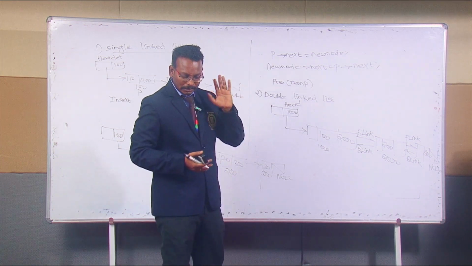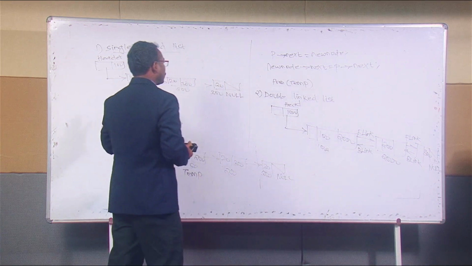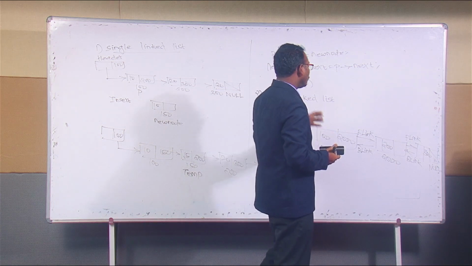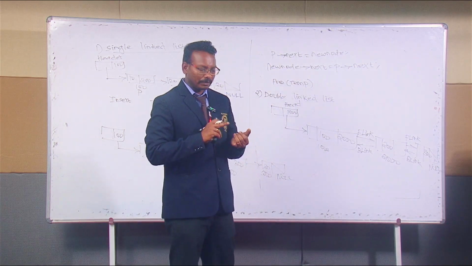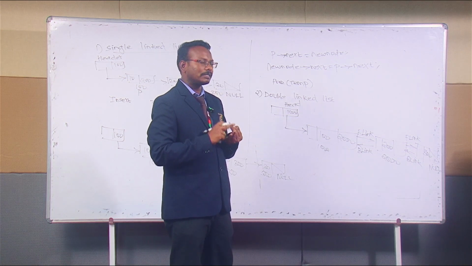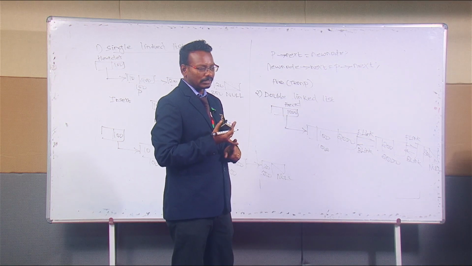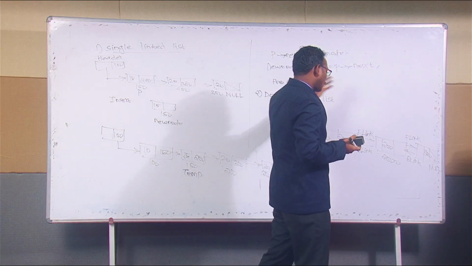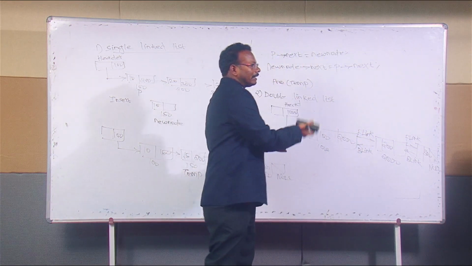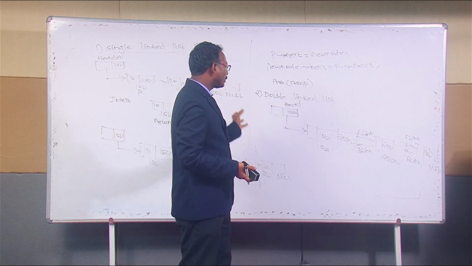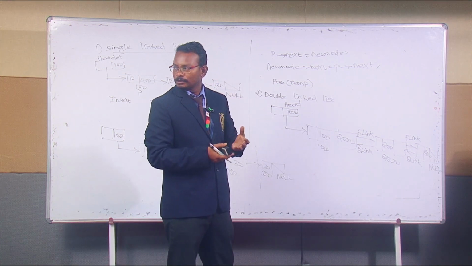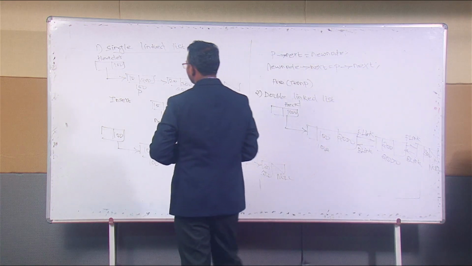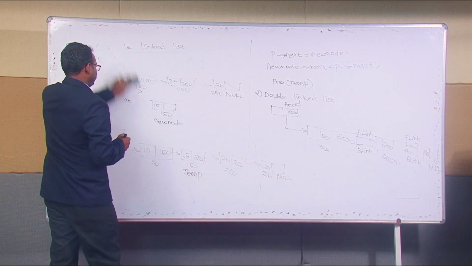In a doubly linked list also, the operations we used in the singly linked list should be used. In a doubly linked list we use insert in the first, insert in the last, insert in the middle, likewise delete in the first, delete in the last, delete in the middle. Also searching, traversing, finding and sorting the data. These are the operations we use in the doubly linked list also. Okay, this is a doubly linked list. And the third one is a circular linked list.